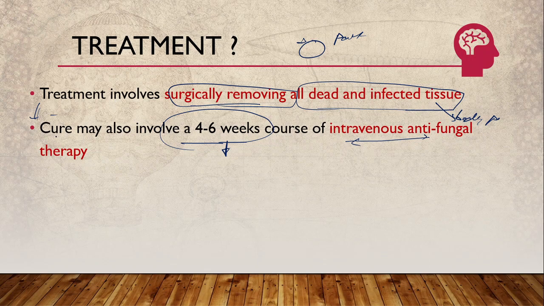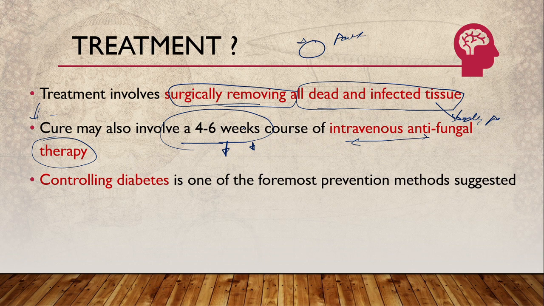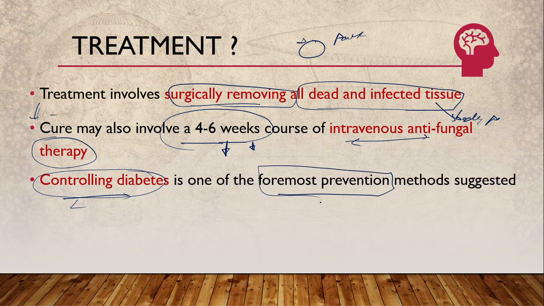Antifungal therapy, which will last for 4 to 6 weeks, is also one of the treatments. The best method is to control the diabetes, since we know that diabetic patients are mostly at risk for this disease. So first the diabetes has to be controlled.